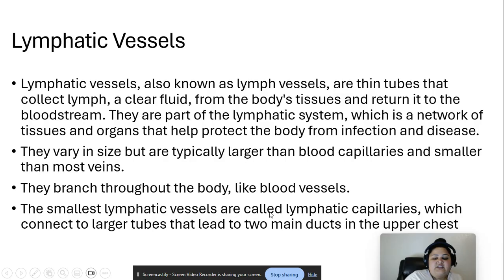The smallest lymphatic vessels are called lymphatic capillaries, which connect to larger tubes that lead to main ducts in the upper chest. Okay?